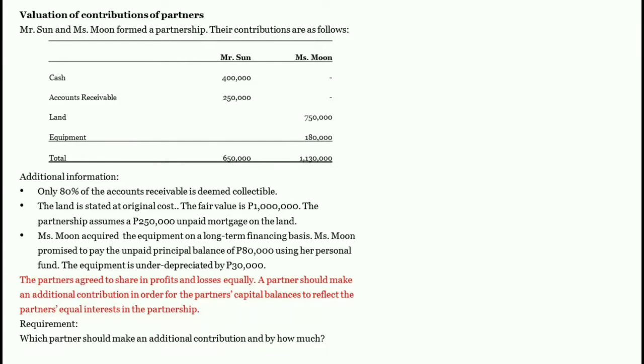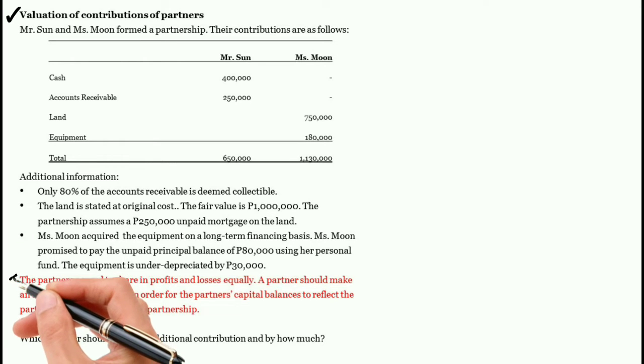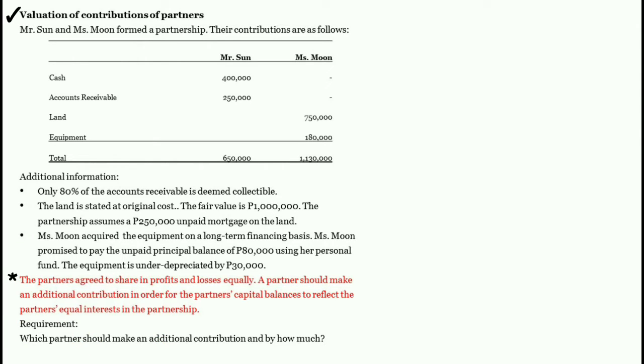Next, problem number 2. Here, we will still use the previous problem. In this problem, there is an additional information. It says here that the partners agreed to share in profits and losses equally.